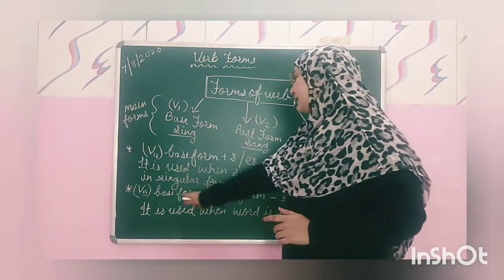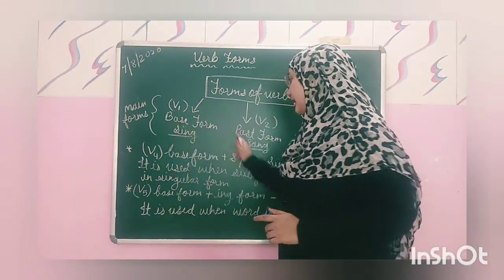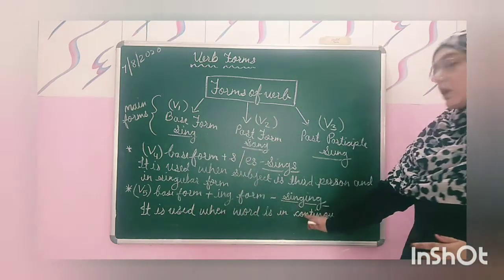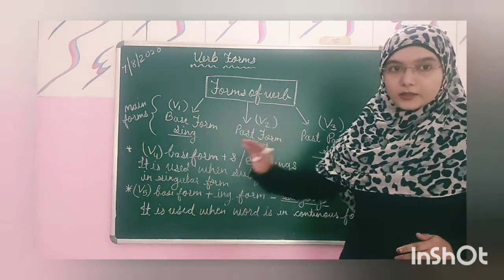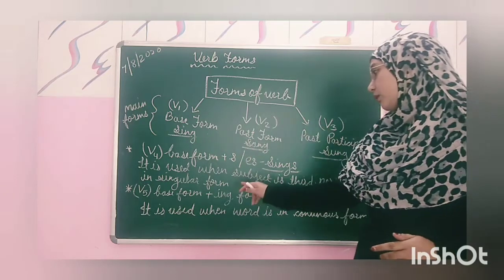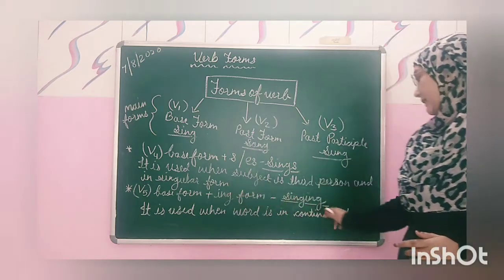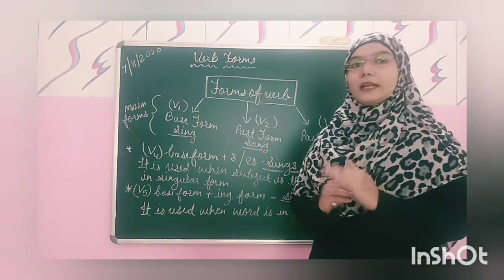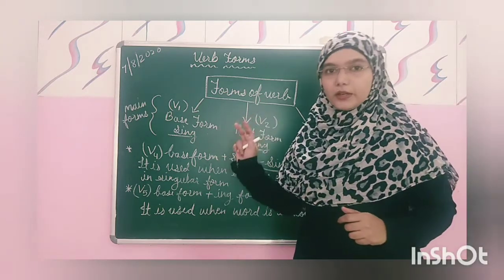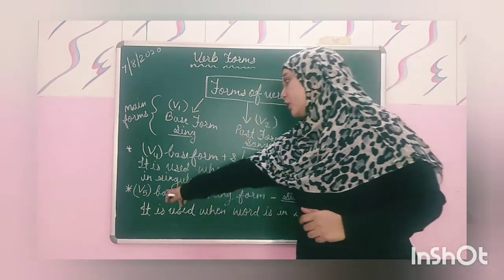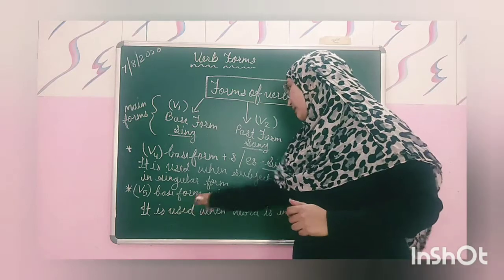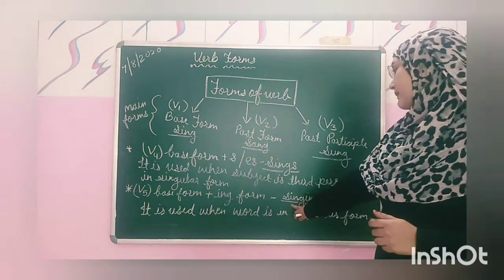V5, how does it become? Base form plus ing. It is used when the verb is in continuous form, which shows that the action is going on. At that time we use V5, base form plus ing. For example, singing.